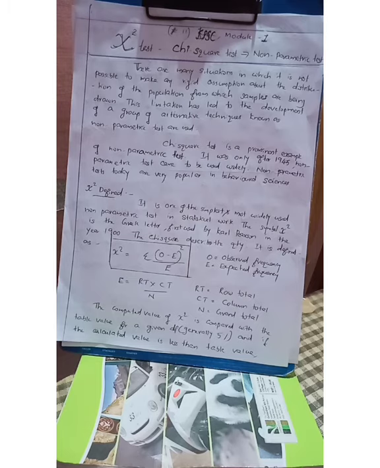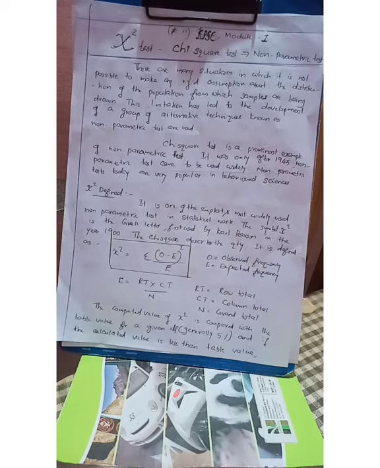There is a formula for calculating the value of chi-square: chi-square is equal to sigma of (O minus E) the whole squared divided by E. What do we mean by O and E? O is the observed frequency and E is the expected frequency. Observed frequencies are those which are given in the question itself, obtained by observation.